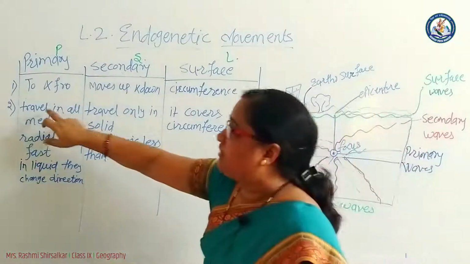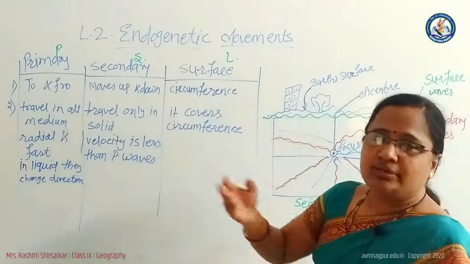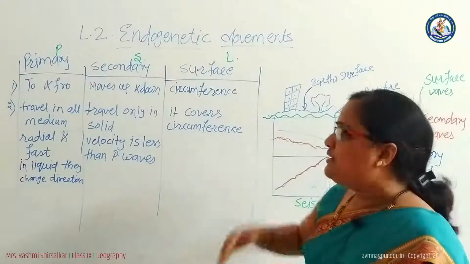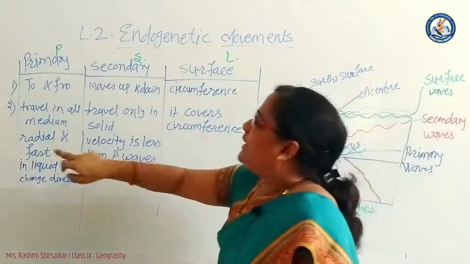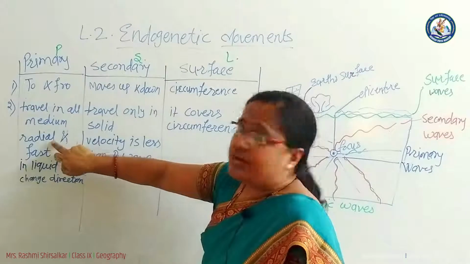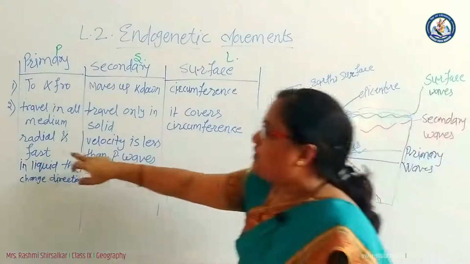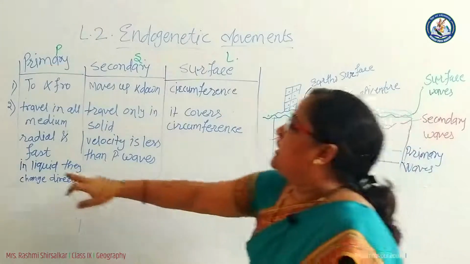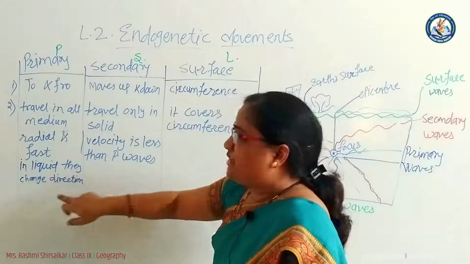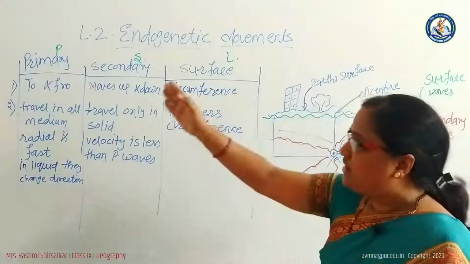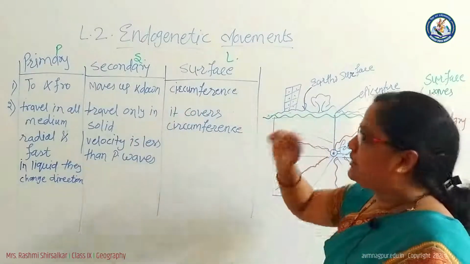Another one is it travels in all the mediums, liquid, solid and gaseous. The direction is radial and their speed is very fast. It travels from the focus in all directions very fast. As they enter the liquid medium, they change their direction. These are the specific features of primary waves.